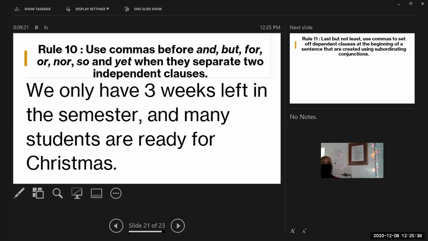Okay. Rule number 10. This one you know. We've talked about it at length. You are going to use a comma and a fan voice conjunction when you're joining two sentences together, right? Everybody knows this one. This one's easy. Use a comma and a fan voice conjunction.